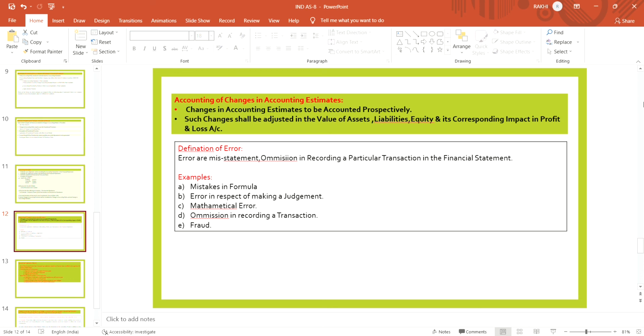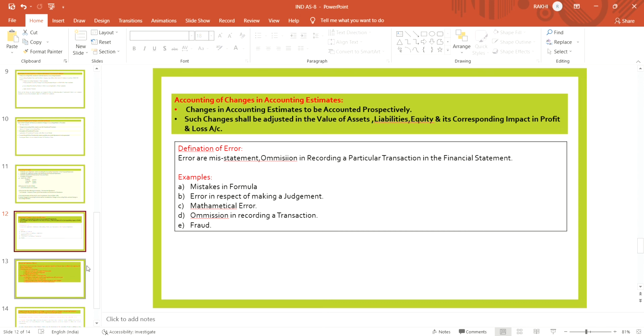Error in respect of making a judgment. Mathematical error, some error due to figures, addition, subtraction. Error in respect of making judgment in making decisions. Omission in recording of a particular transaction. And errors also occur due to fraud. So these are the errors.